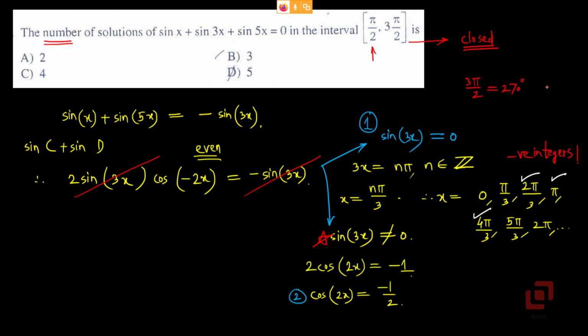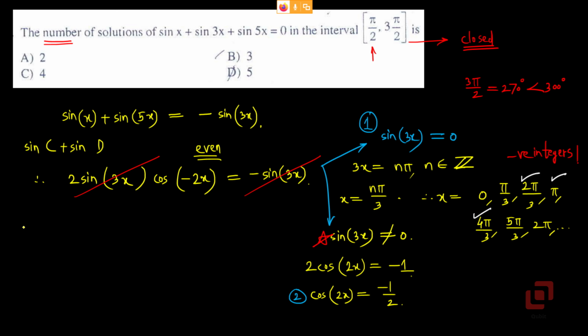So there are only 3 solutions for sin 3x equal to 0 in the range pi by 2 to 3 pi by 2. Let us now solve cos of 2x equal to minus 1 by 2.